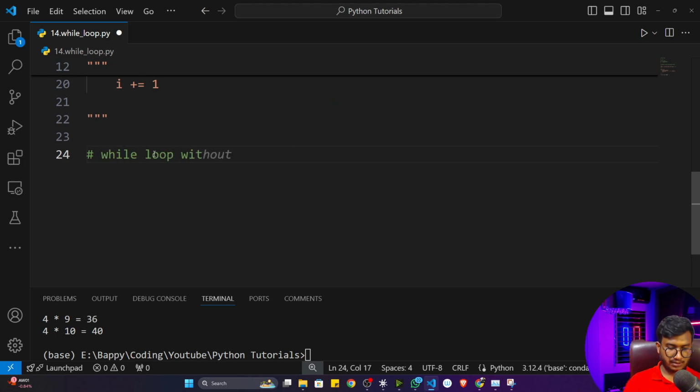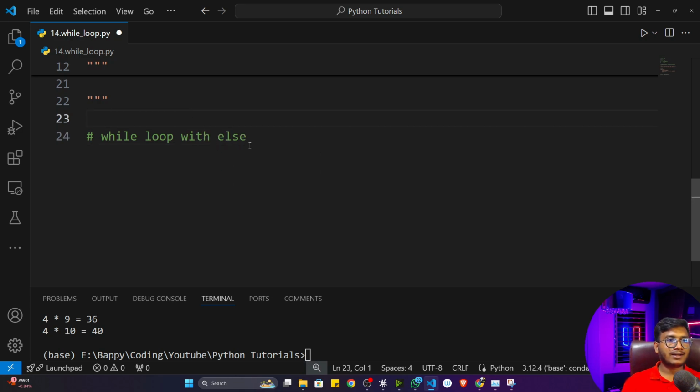with the else keyword. See, as of now we have learned if else, and we saw that with the if condition I can use this else condition. But with the while loop also you can use this else statement. Let me show you one example. I'll write one simple code.